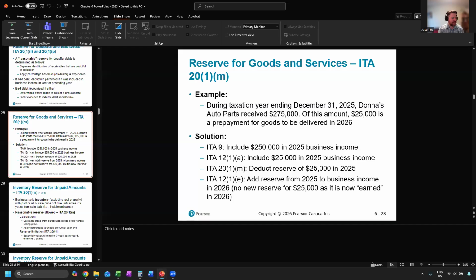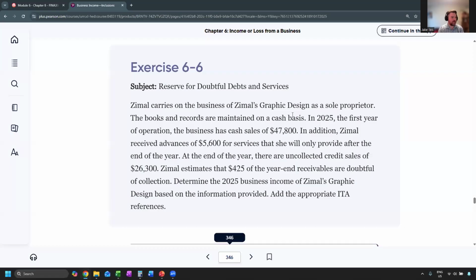So the exercise for this question is going to include both doubtful accounts and undelivered services. Zimmel carries on the business of Zimmel's graphic design as a sole proprietor. The books and records are maintained on a cash basis. In 2025, the first year of operations, the business has cash sales of $47,800.